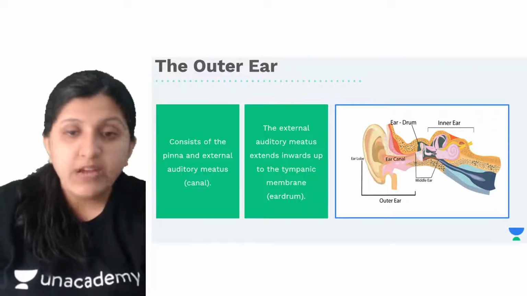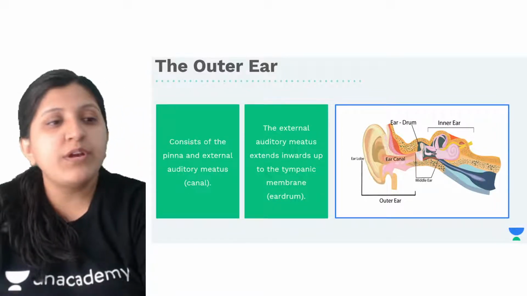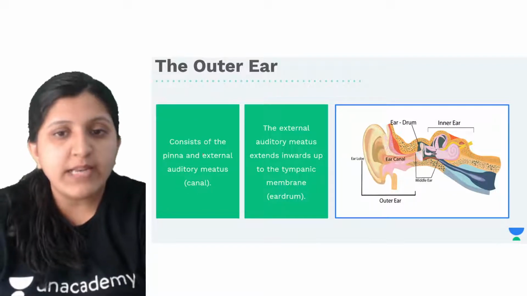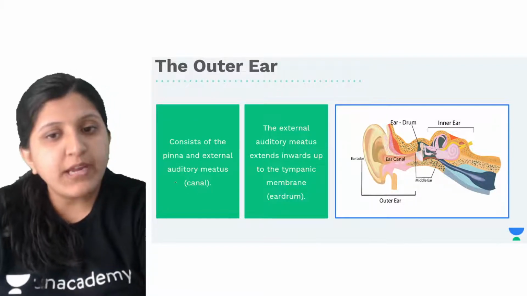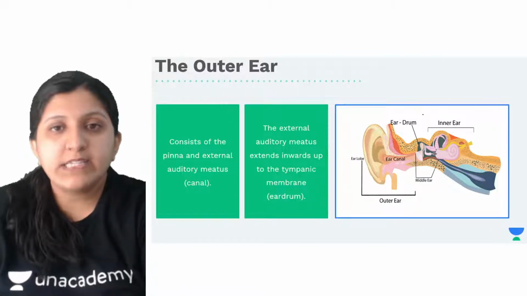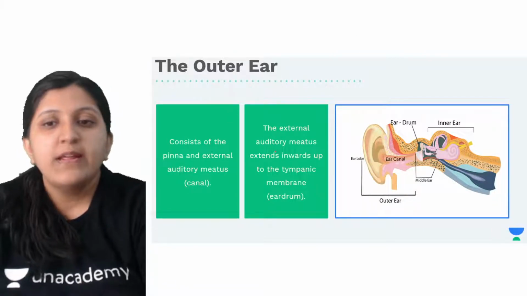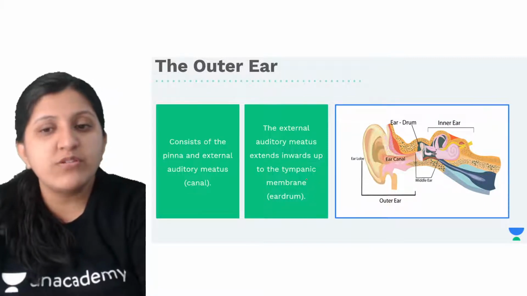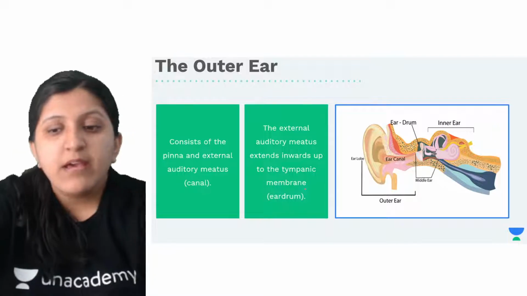So let's see the outer ear now. The outer ear consists of the pinna, and the external auditory canal is also present. Then the external auditory canal, or meatus, extends inwards to the tympanic membrane, that is the eardrum.